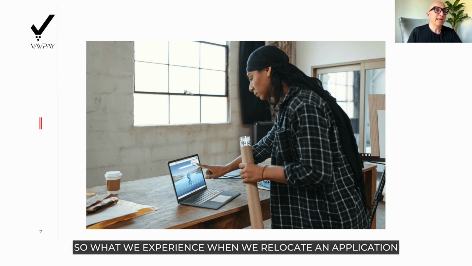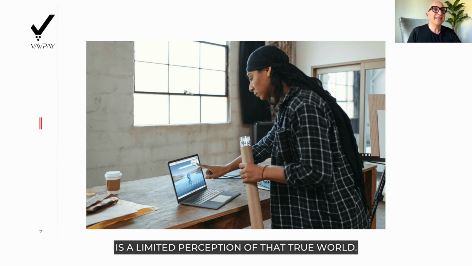So what we experience when we relocate an application on the interface of our computers, phones, or TV sets is a limited perception of that true world. But because those activities feel so authentic and are so compelling, we literally believe that we are moving them around.